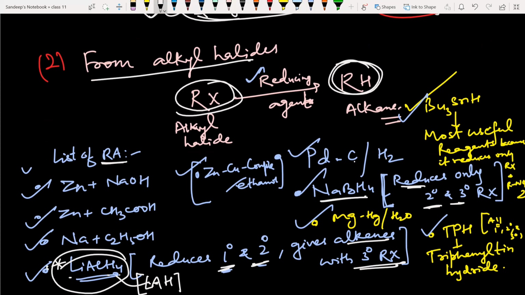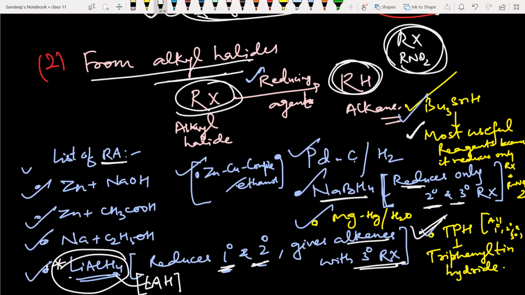Magnesium amalgam with water, this is also acting as a reducing agent. Another is TPH, it's a very good reducing agent. It is called triphenyltin hydride. It reduces all 3 different classes of alkyl halide, that is 1 degree, 2 degree, 3 degree. Another reagent which is useful to reduce the alkyl halide is tributyltin hydride. It is a very selective reducing agent because it can reduce only alkyl halide as well as nitroalkanes. Other functional groups are unaffected by tributyltin hydride. So these are the host of all different types of reducing agents used to convert alkyl halide to alkane.